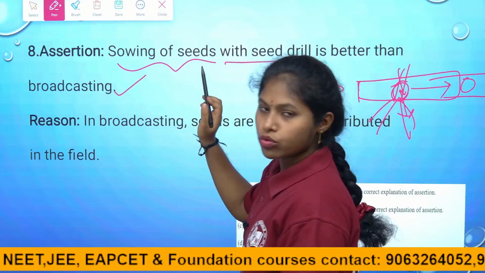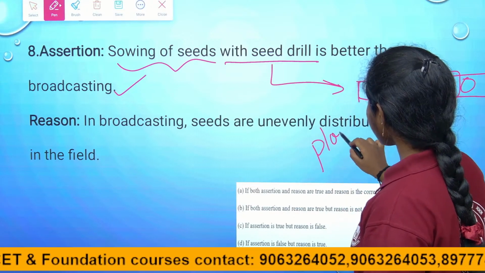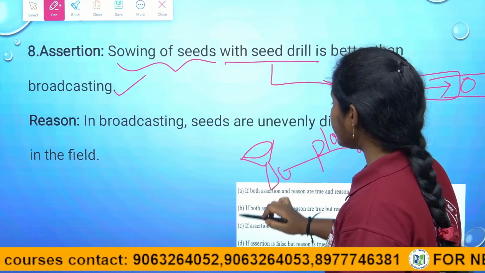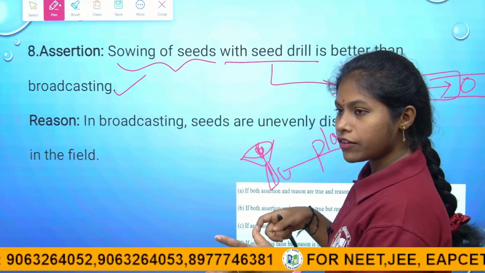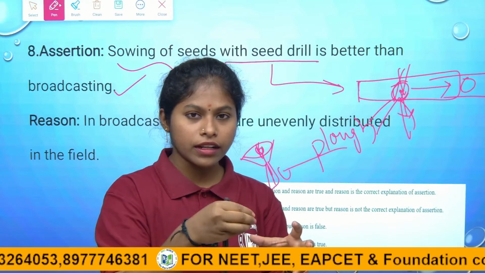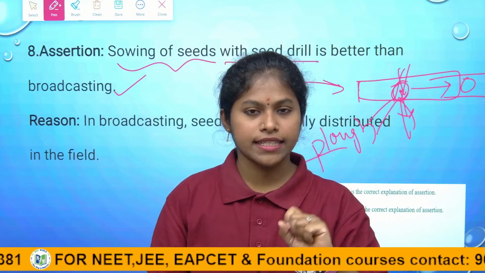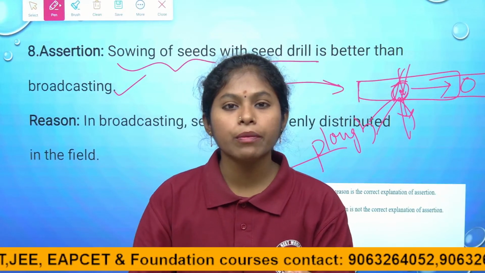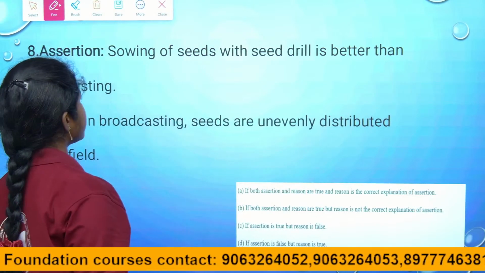Of course, it is a true statement. The assertion is true, right children? The seed drill is used with a plow, and with the plow, a funnel-like equipment is kept, and the seeds are present in it. By plowing, the seeds in the funnel are placed into the soil at equidistance and equidepth. After sowing, the seeds are also covered with soil, right children? This is how the seed drill equipment works.